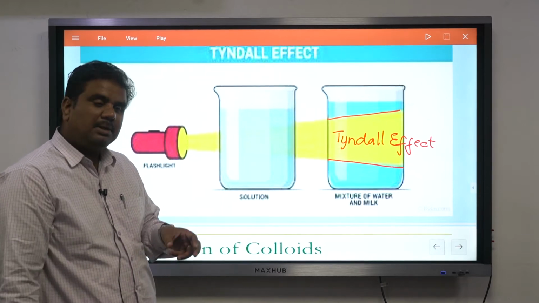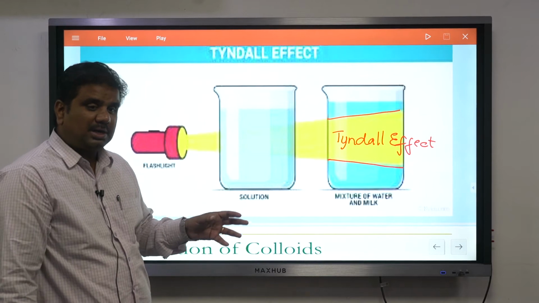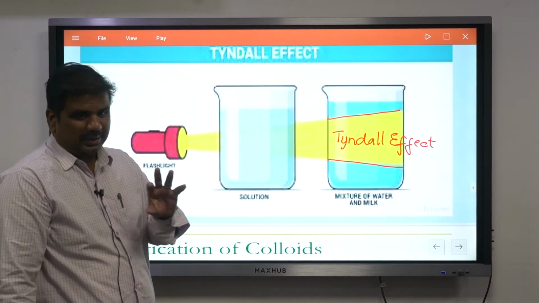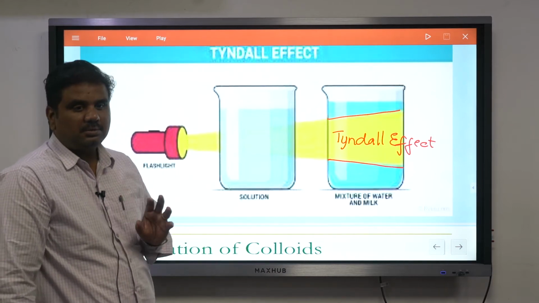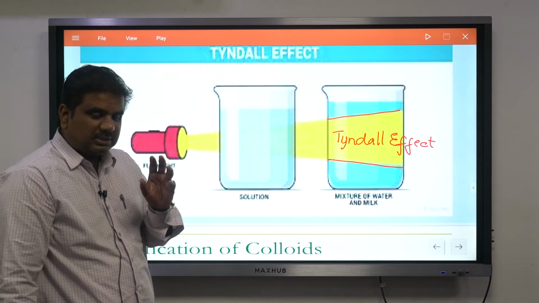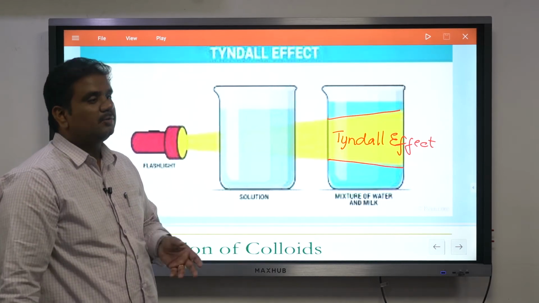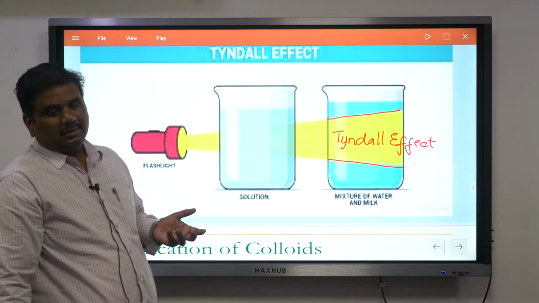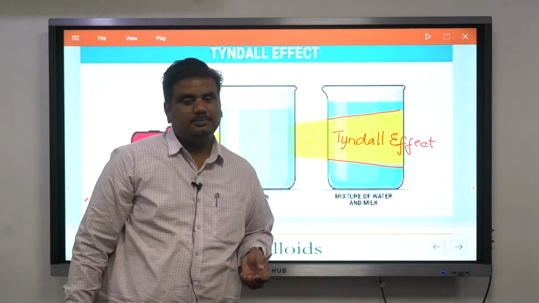In that milk you have some carbohydrates, proteins, sugars, whatever it is. Because of that, the water appears white in color, and the taste is different. Milk is not possible without water. In simple terms, what we are doing is adding water to water. Even pure milk also consists of a certain amount of water.